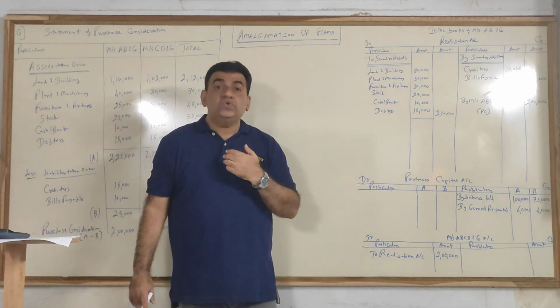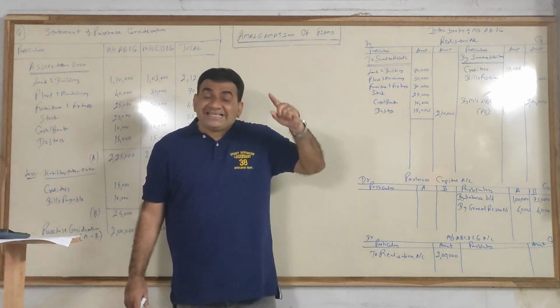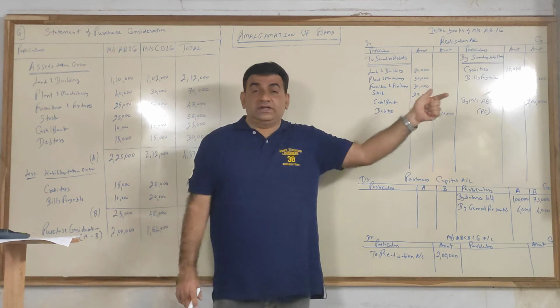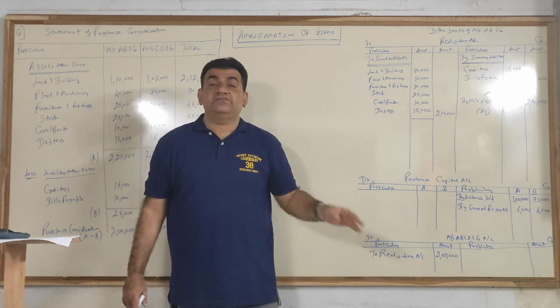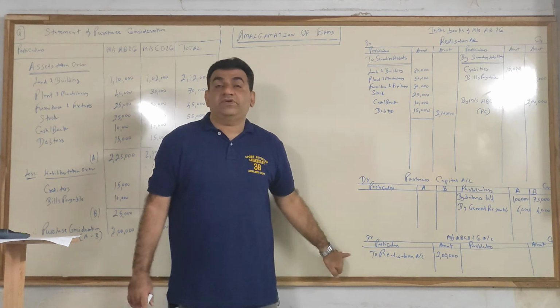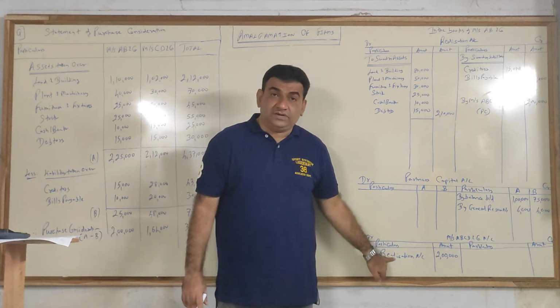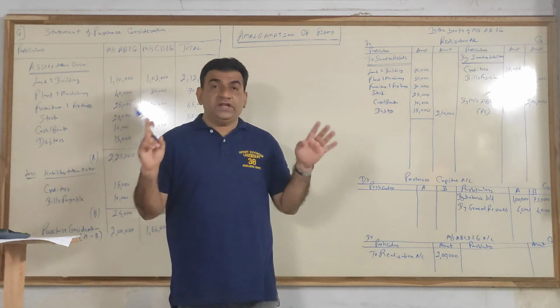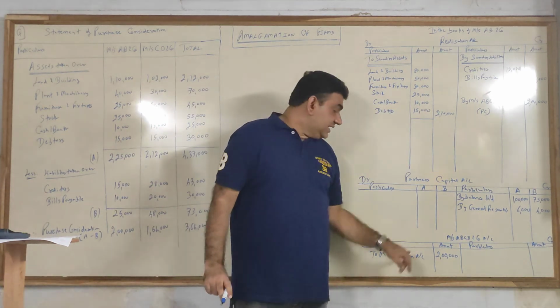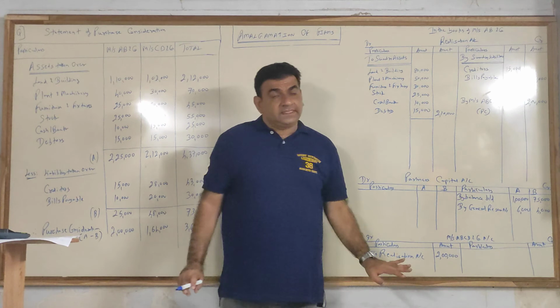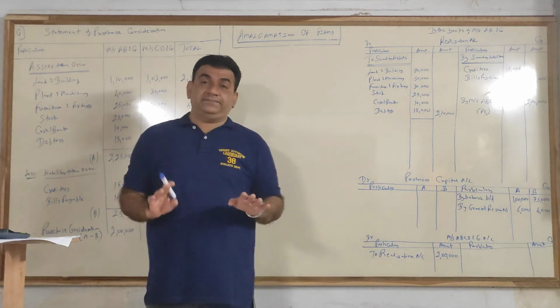ABCD is going to pay me money for the assets and liabilities which they have taken over. They are taking over my assets and liabilities, so they are the receiver. I have to recover money from them, so I have debited their account. So every old firm when you close, PC, credit realization and debit the new firm. Got it? Now the next step.